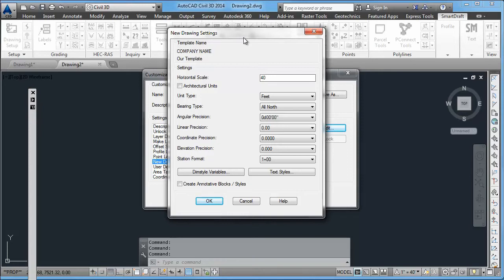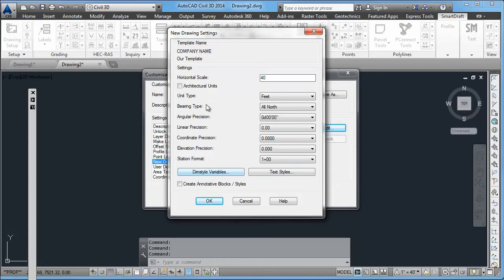It will honor the scale factor and the unit type set by Civil 3D. But other settings, such as bearing type and the precision settings, will be used and can be changed by selecting drawing settings after the new drawing has been set up.